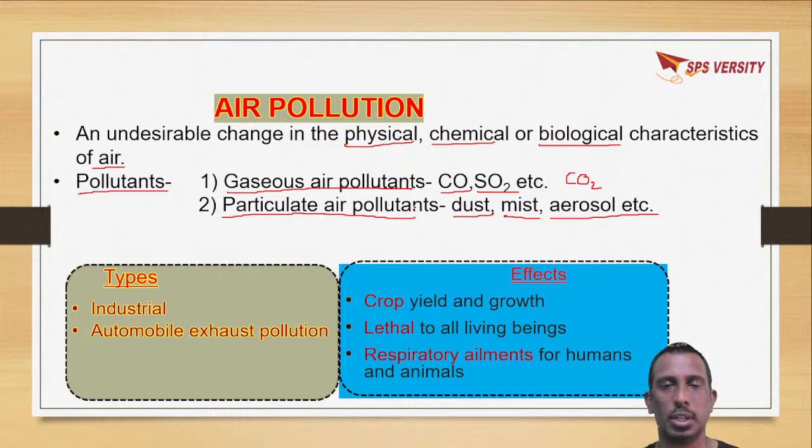Air pollution is caused majorly by industrial sources and by automobile exhaust, the gases released from automobiles, that is two-wheelers, four-wheelers, like this. Whether industrial or automobile, it will affect the crop yield.